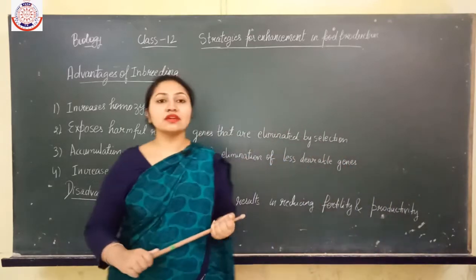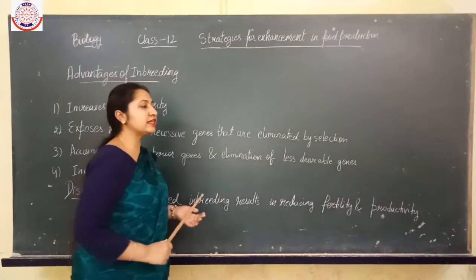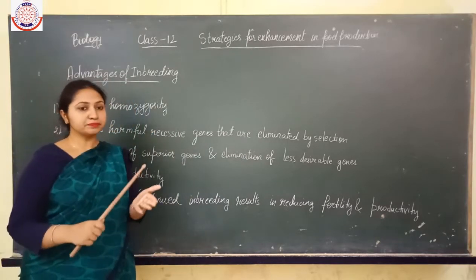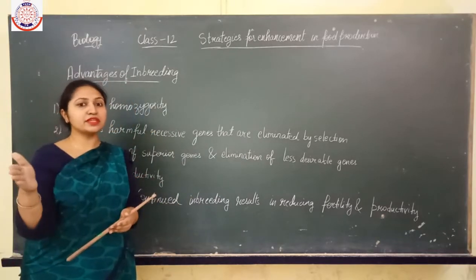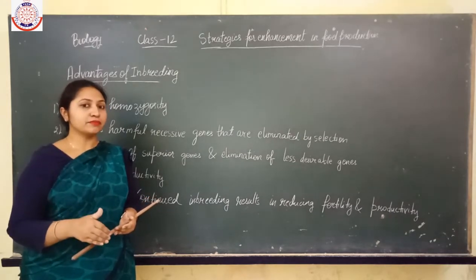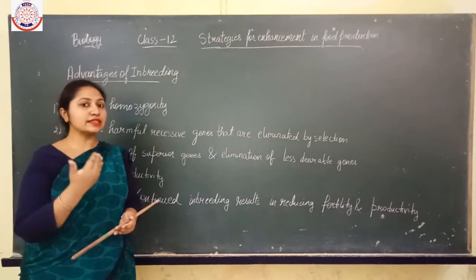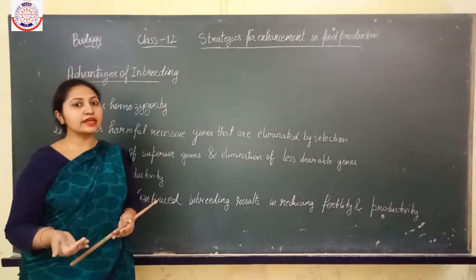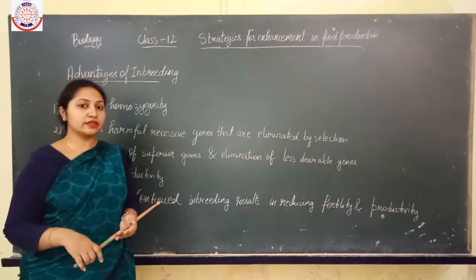Now what is the meaning of the elimination of the less desirable genes here? Means that when there is breeding between two organisms, we will select on the basis of having the desirable qualities that we want in the progeny.